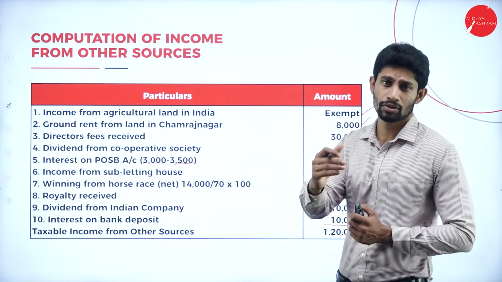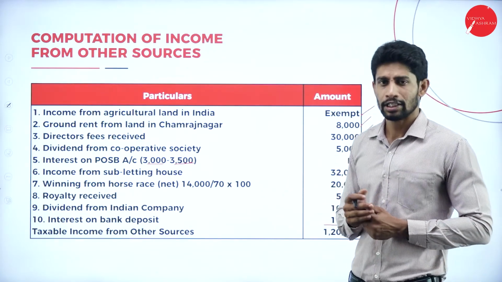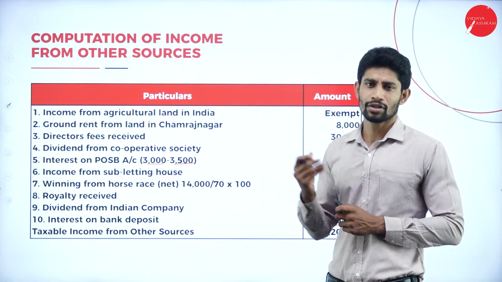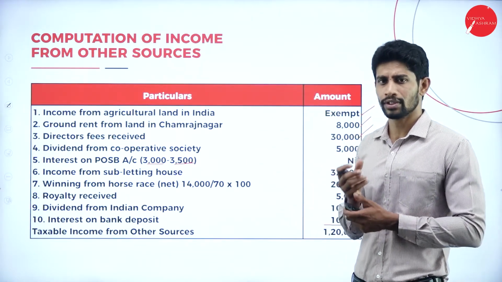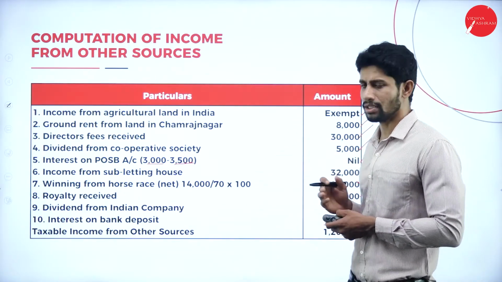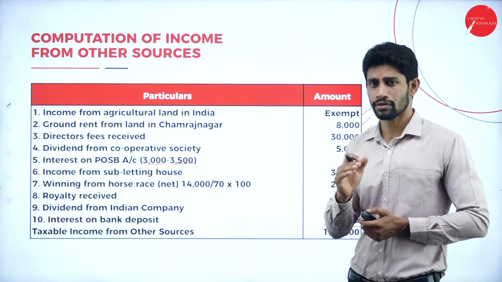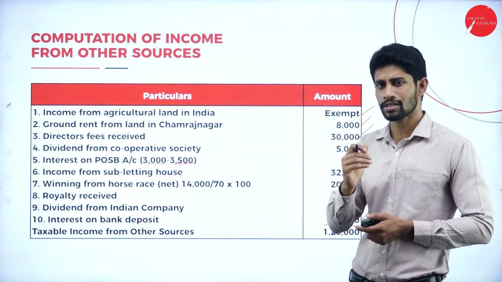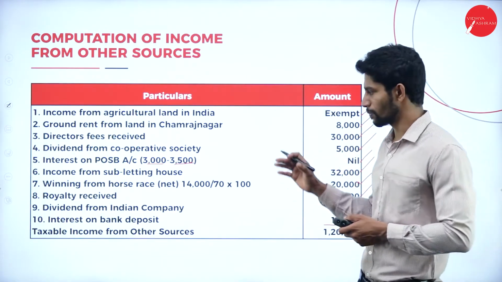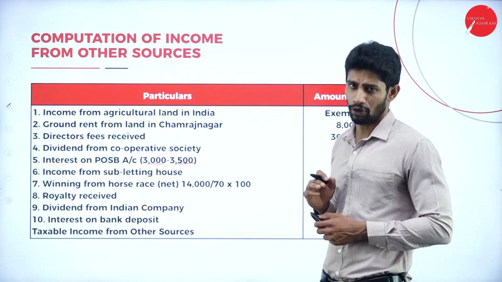Next one, with respect to casual incomes, like winning from horse race, winning from lottery, they will be giving you the net value, you have to make it as gross value. And interest on securities, they will be giving you the net value, you have to make it as gross value. So if you get to know about this information, and also agriculture income received in India, that is also exempted. If you know some exemptions as well as the adjustments, the deductions with respect to few kind of incomes, then it will be very easy to solve the problems.